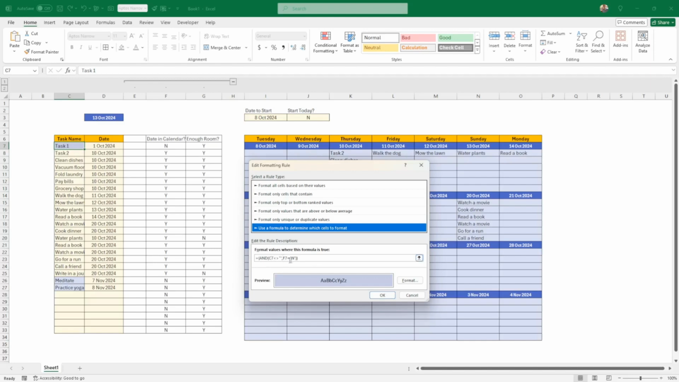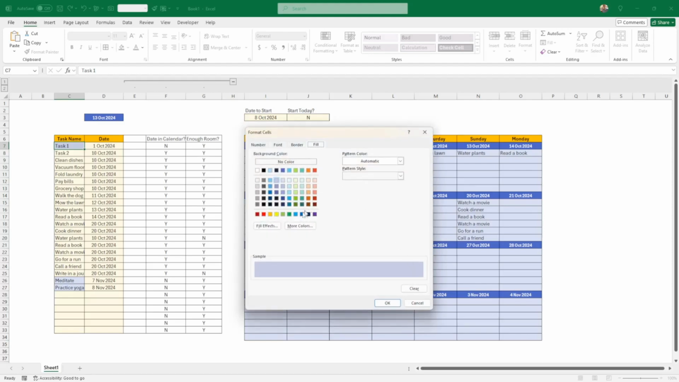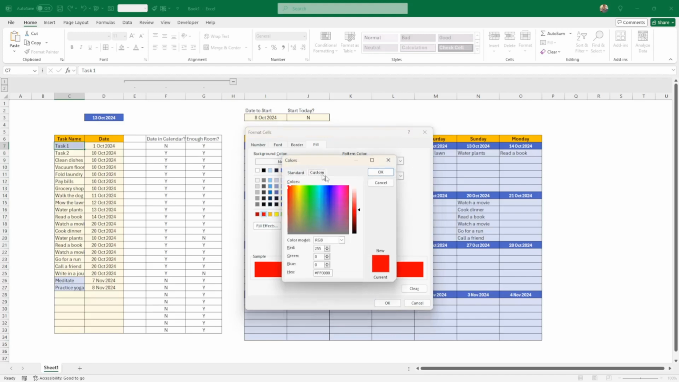Okay, so this is done for me. And the second condition is not the F7, it's a G7 this time. If it's no, that means it has been left off. And I'm going to have a light red this time. Good. Click on the red, more colors, custom, and I want to slide that all the way up.